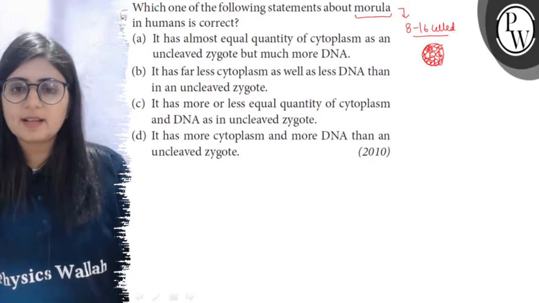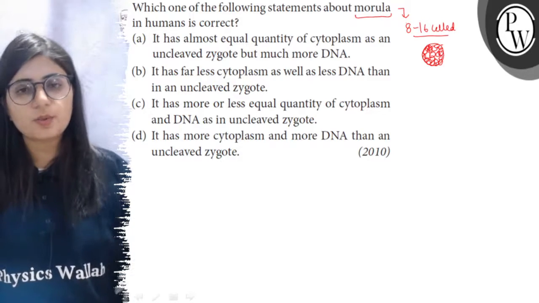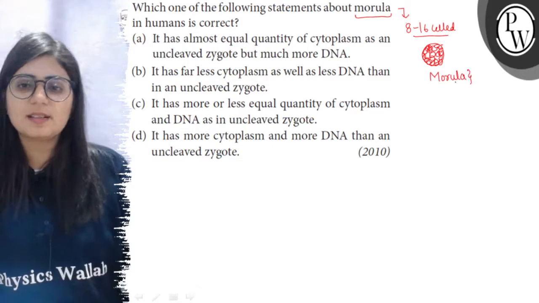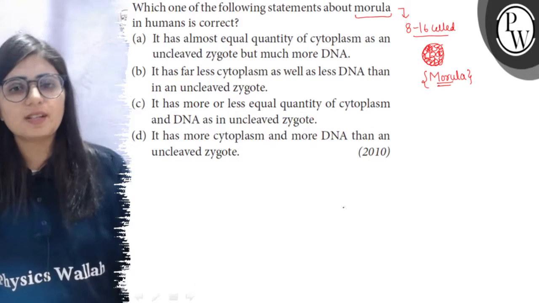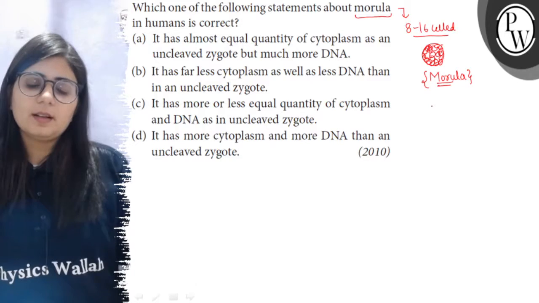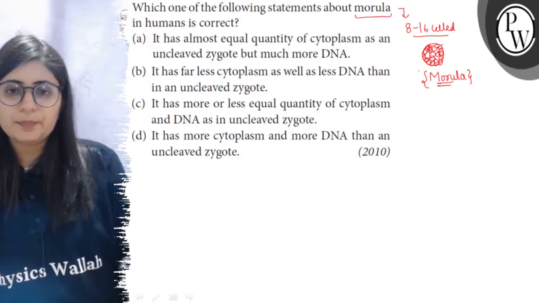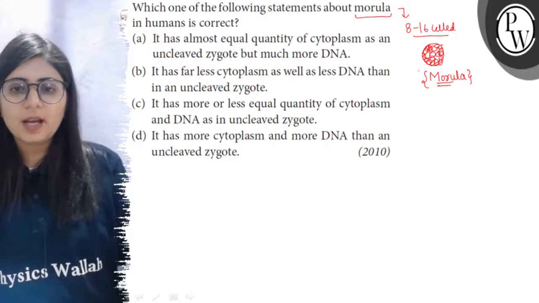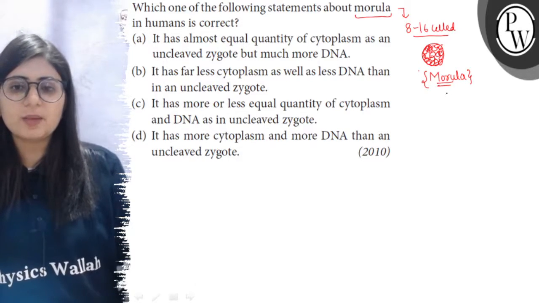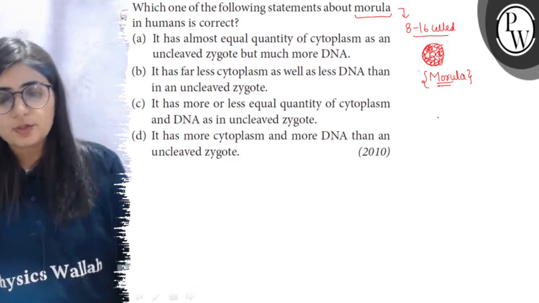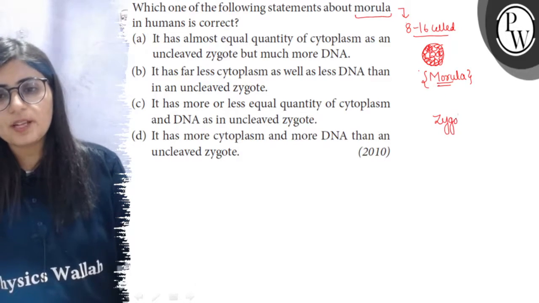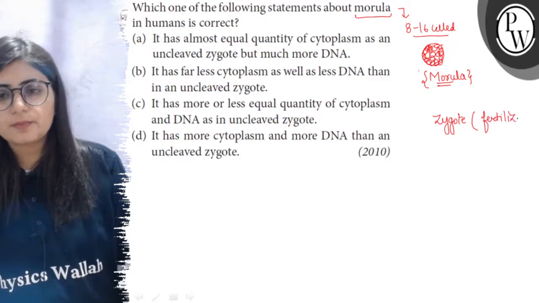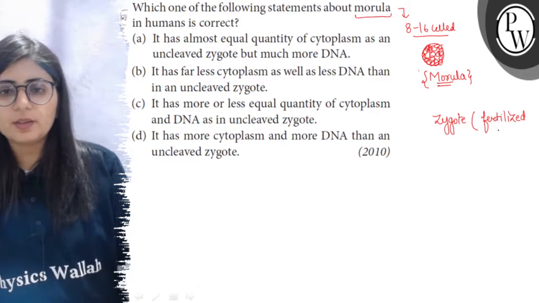Now the cells are arranged like a solid mass of cells, or like a solid ball of cells. So at this 8 to 16 cell stage, the embryo is known as morula. And this morula has cells with cytoplasm and DNA. So we have to compare its DNA and cytoplasmic content with an uncleaved egg, sorry, zygote. Zygote, also known as fertilized egg, means after fertilization the egg gets converted into the zygote.